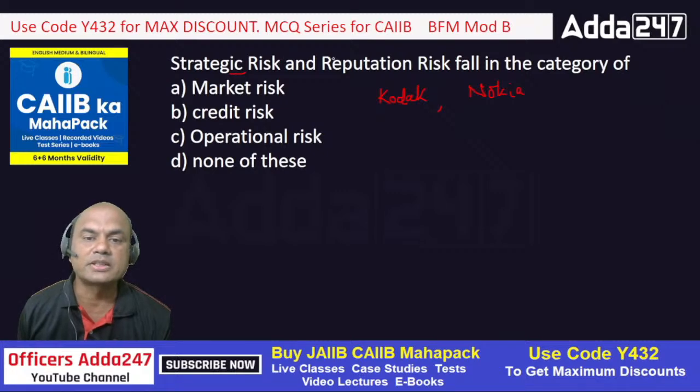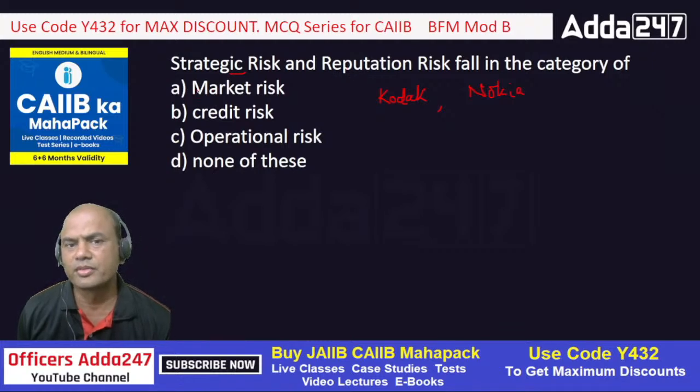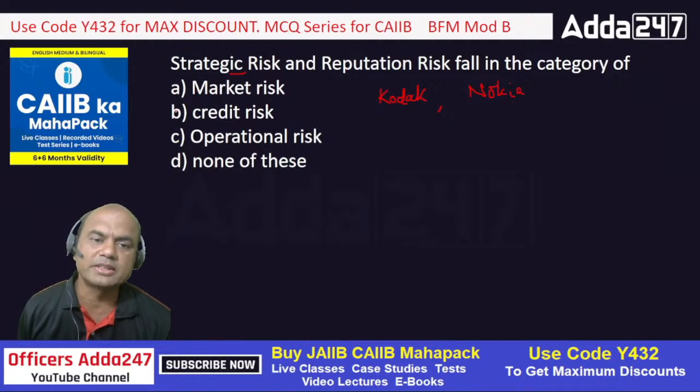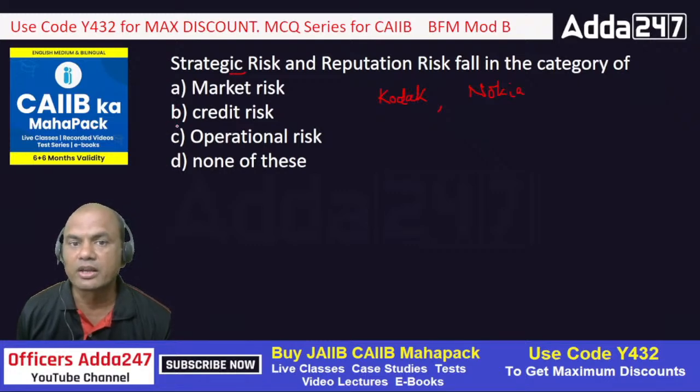Okay. Reputation risk. Reputation means something bad comes about you in the newspapers. So that comes under which of the following categories? Market, credit, operations, or none of these? Strategic and reputation falls under which? Market. Okay, type fast. A, B, C or D. Which one? A, B, C or D?